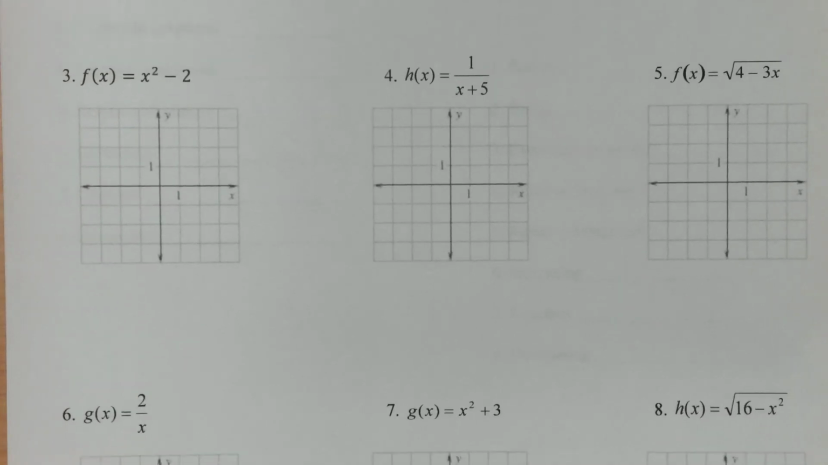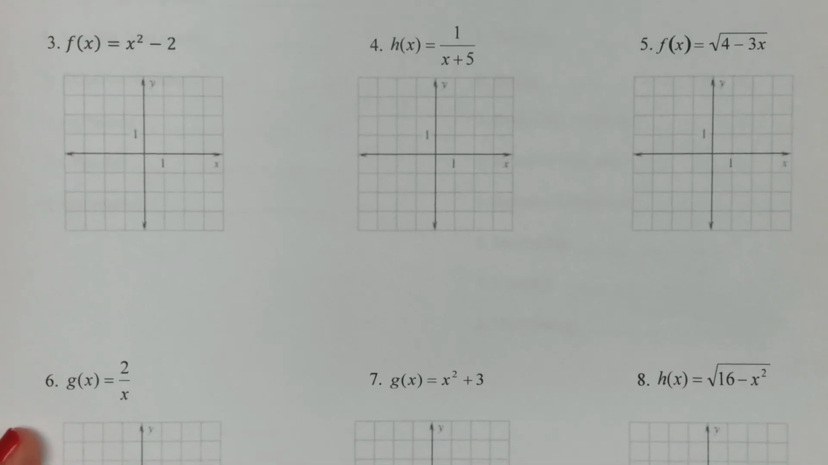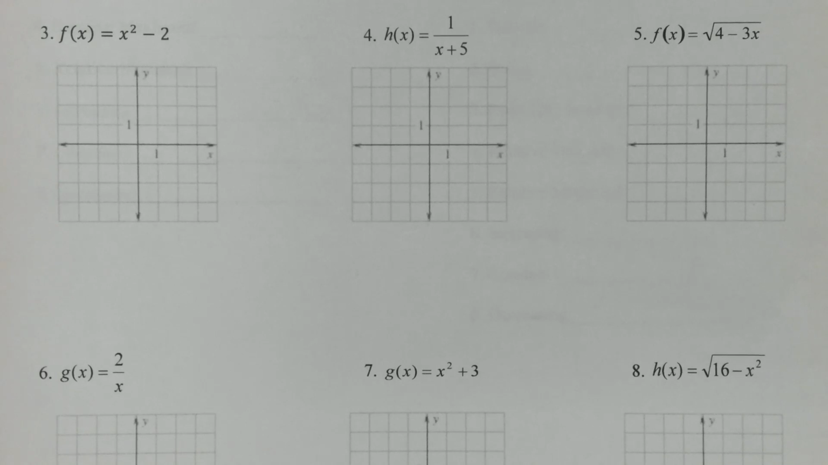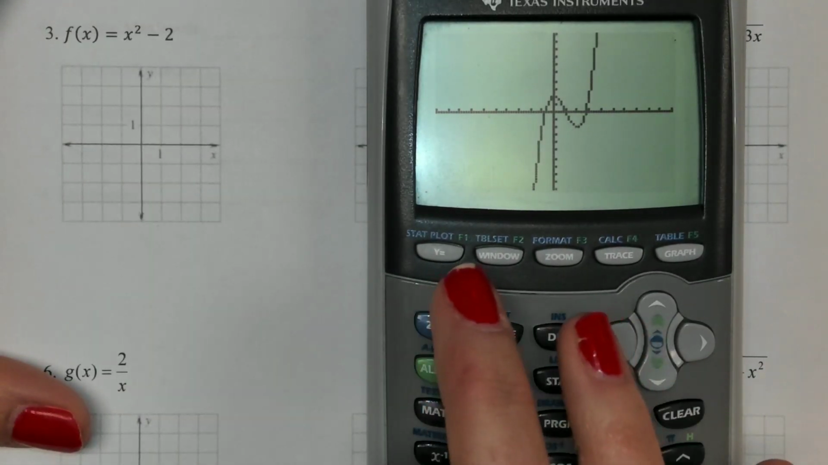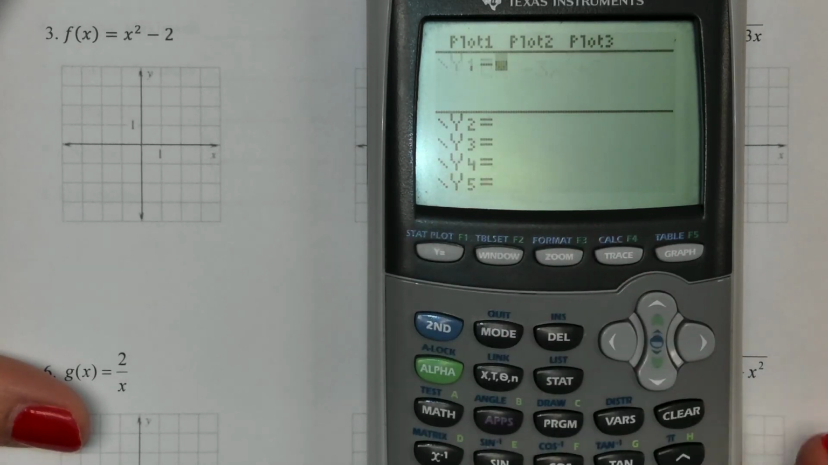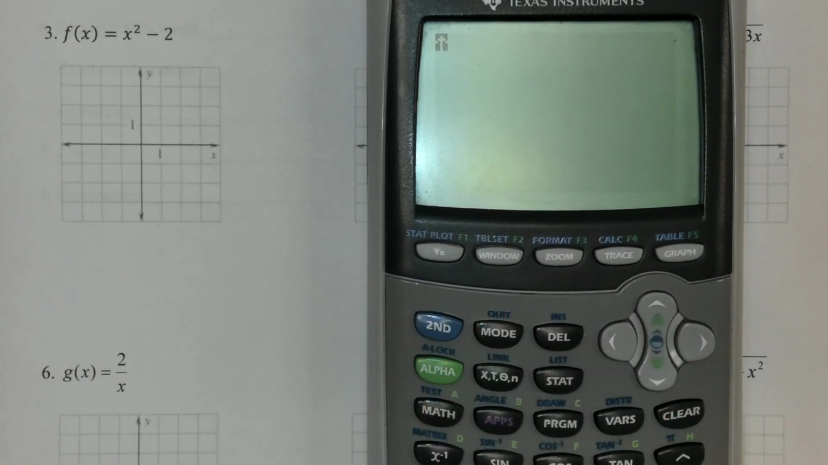Next up, if I don't give you context to it and I just give you an equation, let's see if we can figure out what the domain and range will be. So I'm going to go ahead and graph this. If you have not used your graphing calculator yet, I'm going to show you a few things.